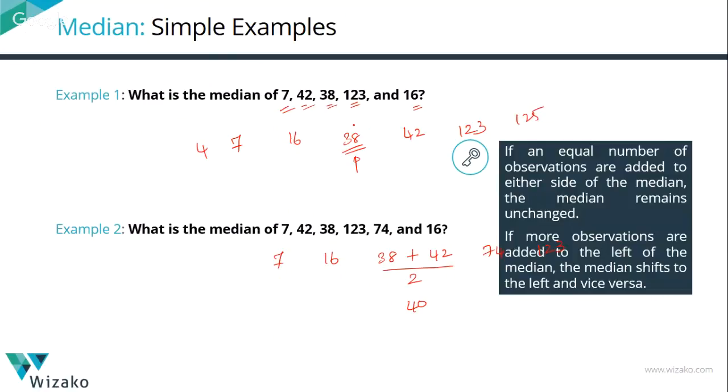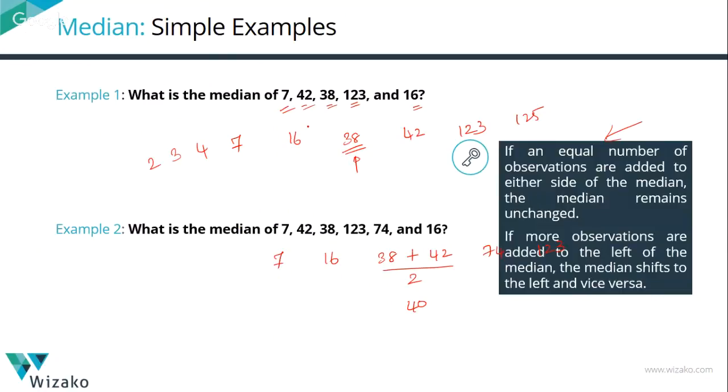The fourth number is going to be the median, which is the 38. So that's what this observation is all about. Conversely, if I added more numbers to one side of the median than the other, right? We've added 1 to each side. Let me add a couple more here. Let me add a 2 here, and let me add a 3 here.